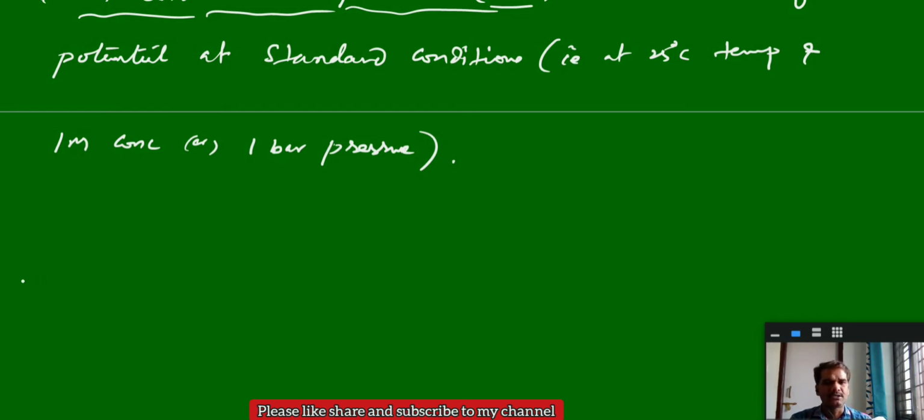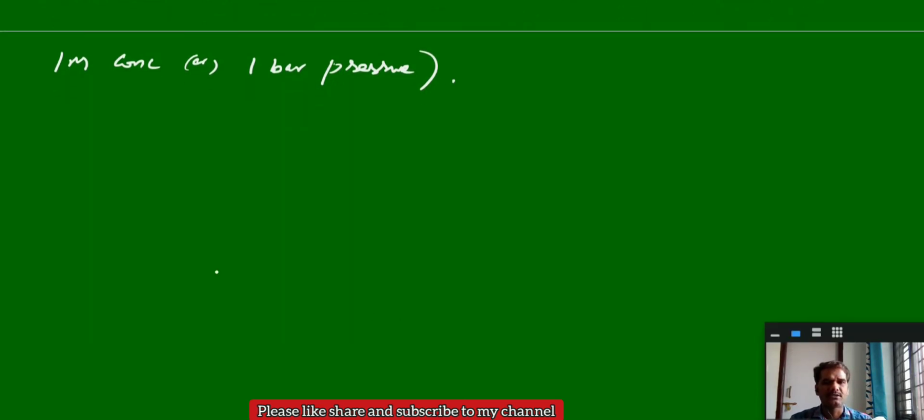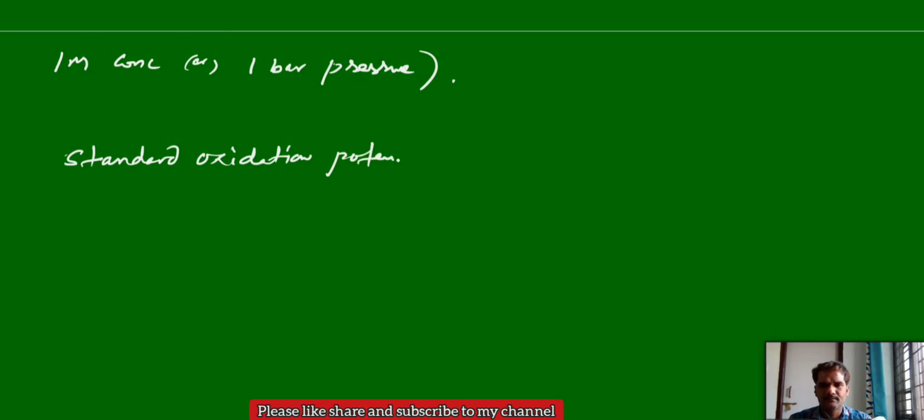Again, same: standard oxidation potential and standard reduction potential. If we calculate the oxidation potential at standard condition, that is standard oxidation potential. This we can write as SOP, standard oxidation potential. We can represent it like this: E naught of oxidation, or E naught of metal giving metal ions. So, these are the representations for standard oxidation potential.